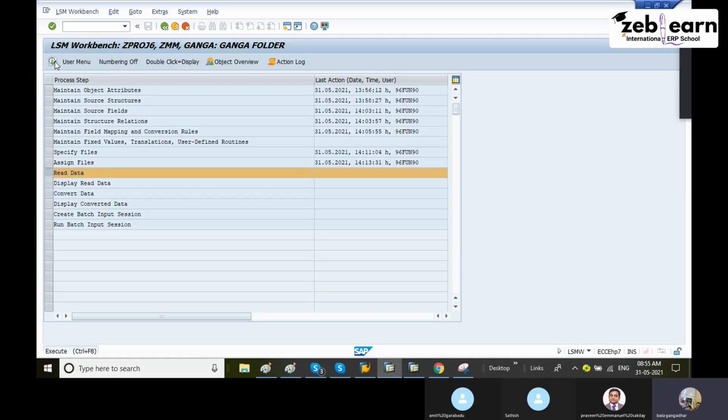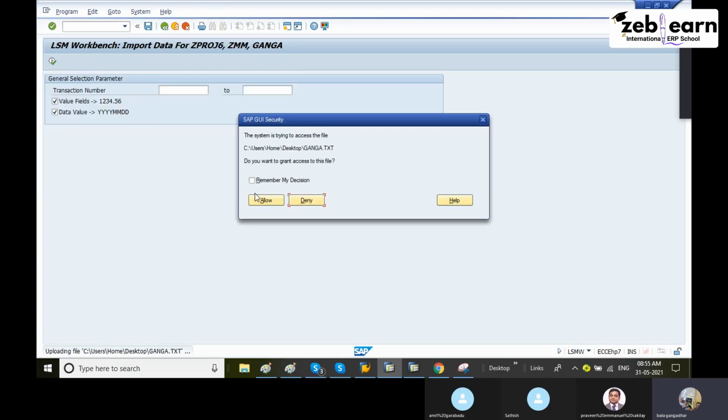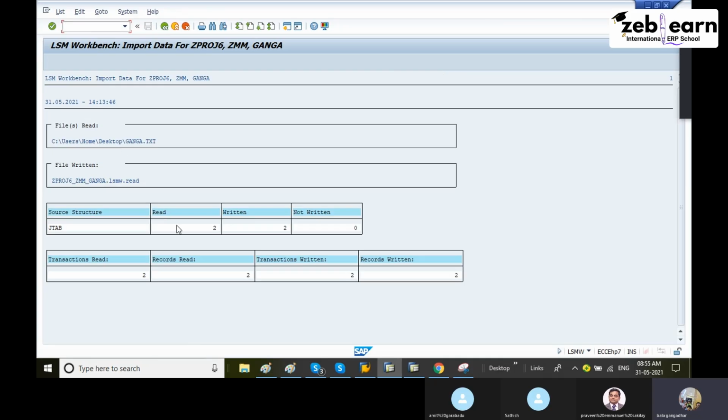Read data. It will show the number of lines. 2 lines it will show here. Allow. 2 records are read. 2 records are written. File path. Click on back button.